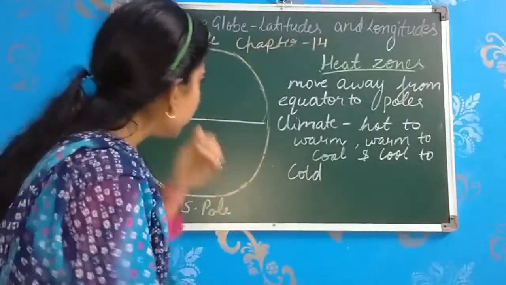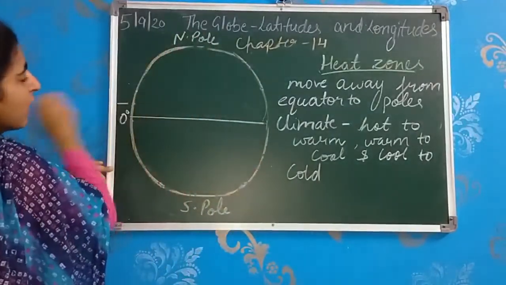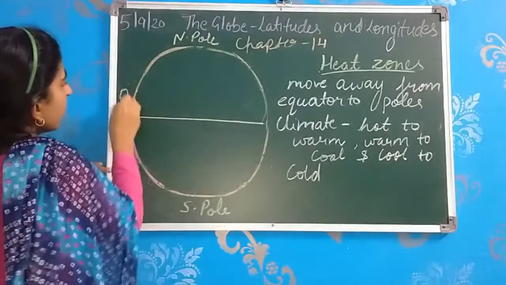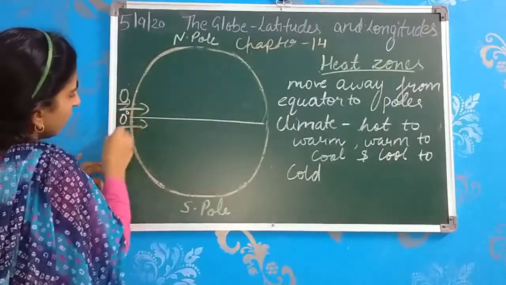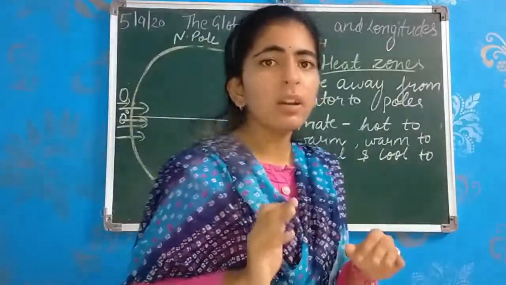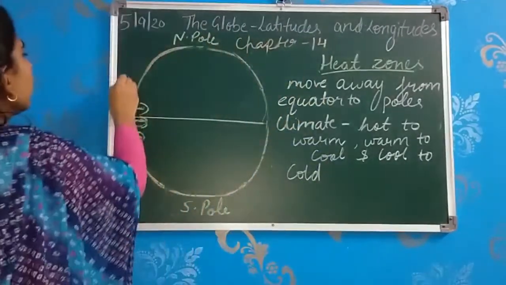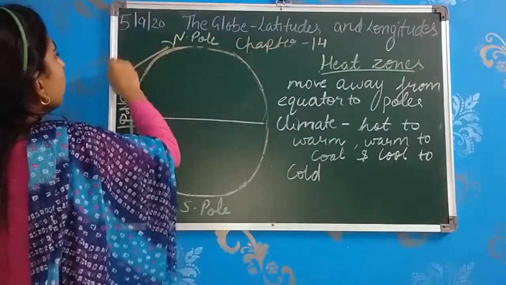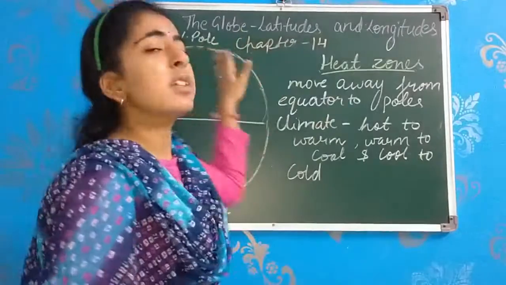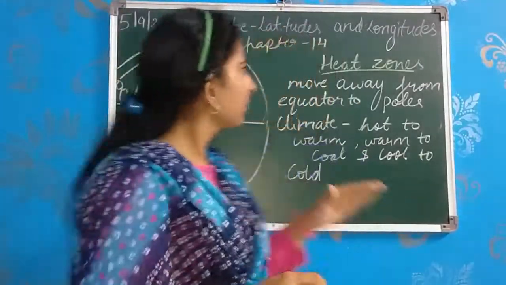The reason this area is very hot is that the sun rays fall directly on the equator, and that is why this region is the hottest region of the earth. Sun rays fall slanting at the poles, and that is why the pole region is very cold.